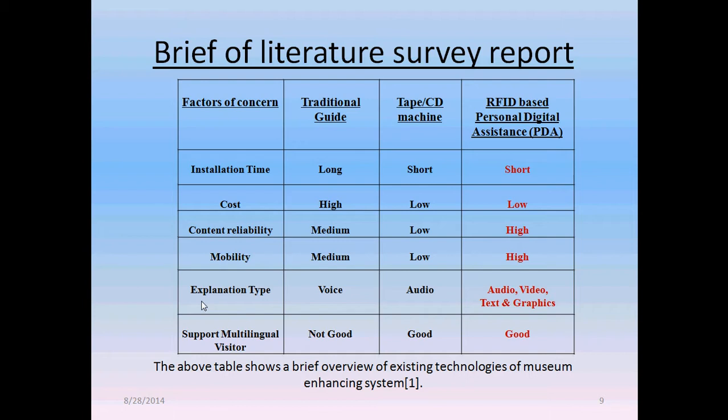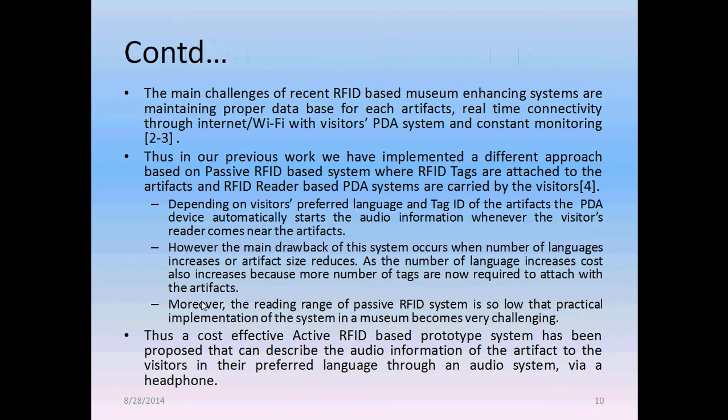And it is also very advantageous in case of multilingual visitors. The main challenges of recent RFID-based museum enhancing systems are maintaining a proper database for each artifact, real-time connectivity through internet or Wi-Fi with visitors' PDA system, and constant monitoring.